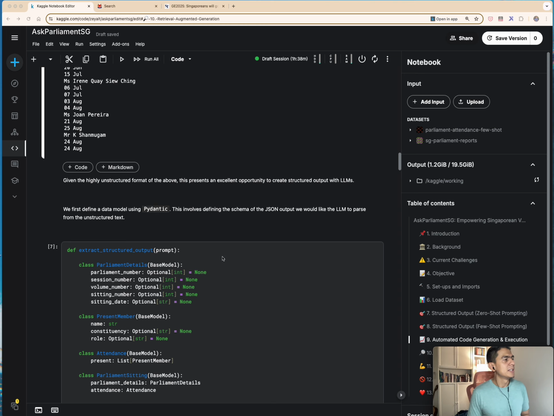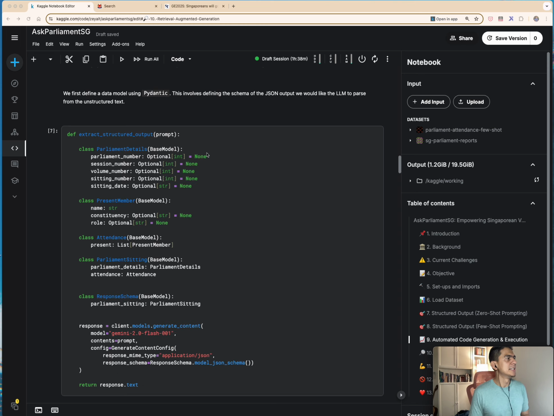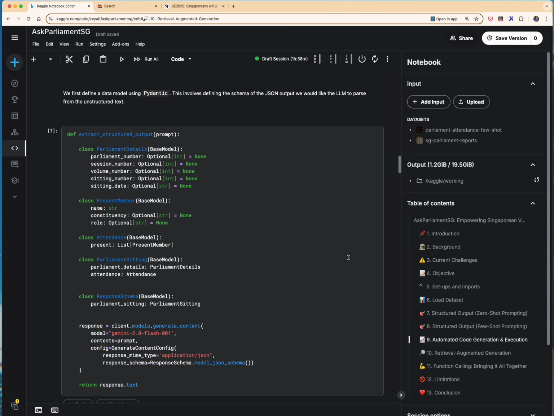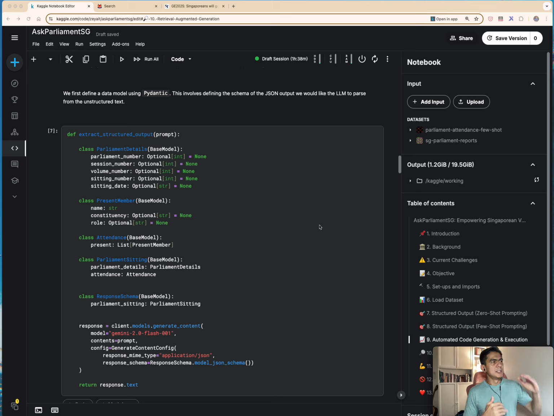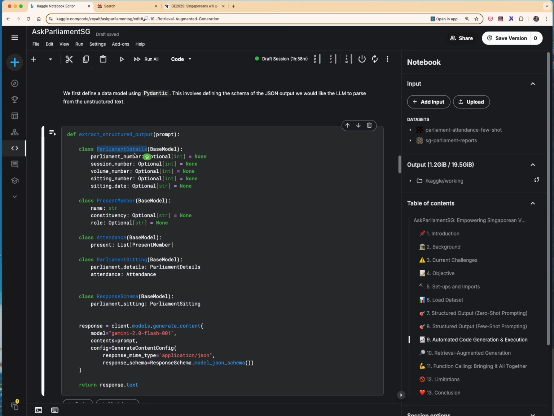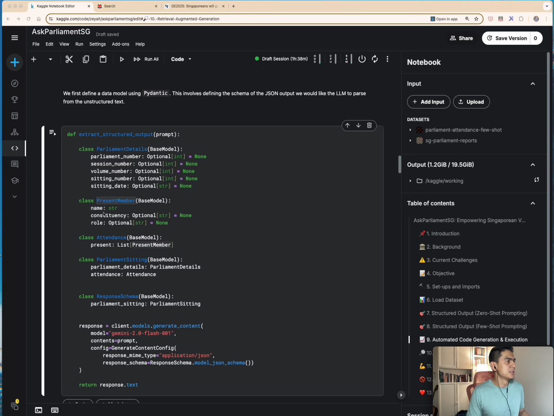To do so effectively, I'm using a data model approach with the Pydantic package. And really what I aim to do here is to define a fixed schema of JSON output that we would like the LLM to adhere to in parsing out from the unstructured text. So for Parliament details, I want it to parse out the following information, and for member information, I want it to parse out the name, constituency, and role.